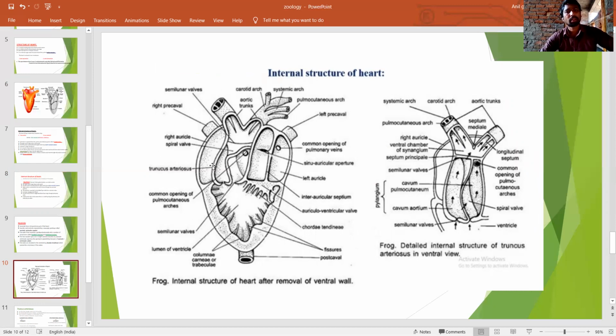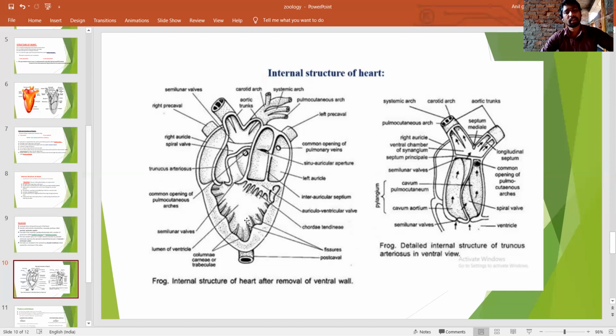What is the function of the left auricle? The left auricle collects the oxygenated blood from the lungs through the pulmonary veins. The pulmonary veins open into the left auricle and collect the oxygenated blood. The pulmonary veins have no valves.